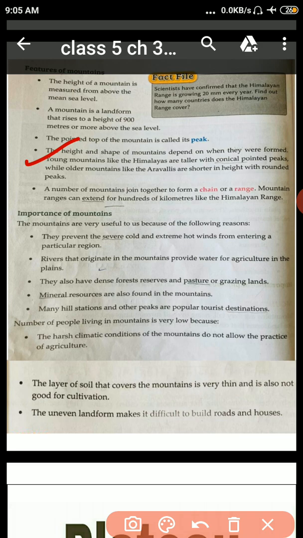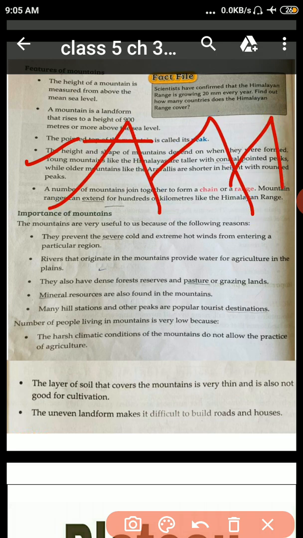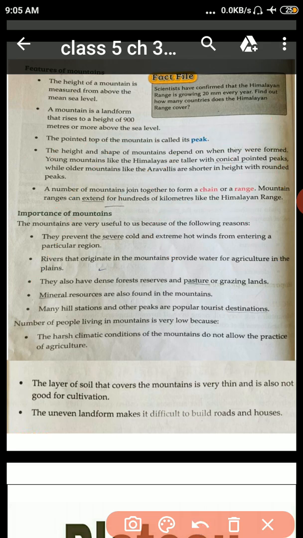While older mountains like the Aravallis are shorter in height with rounded peaks. Rounded peaks means this type. Okay, I hope you understand.